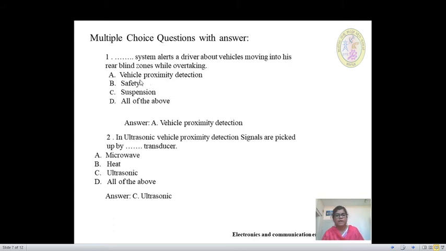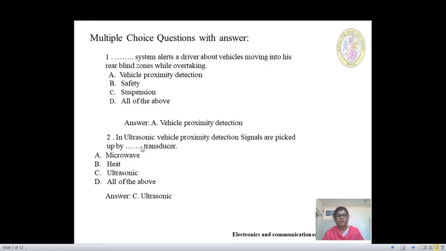Options are: A, vehicle proximity detection; B, safety; C, suspension; D, all of the above. So which system alerts the driver about vehicles coming into the rear blind zone? That is vehicle proximity detection. The answer is vehicle proximity detection system alerts a driver about vehicles coming into his rear blind zone while overtaking.